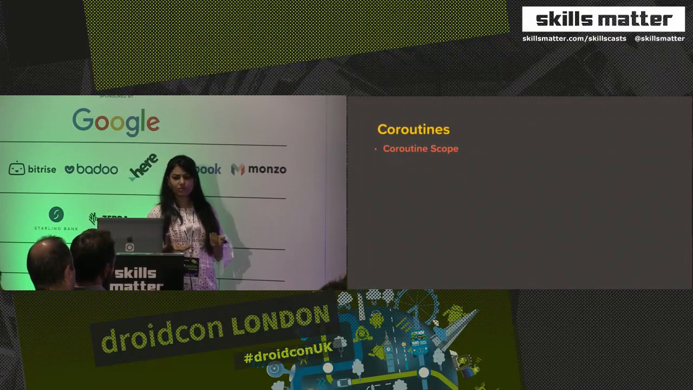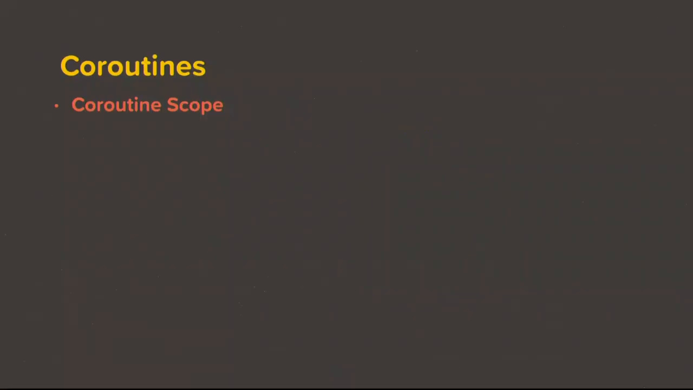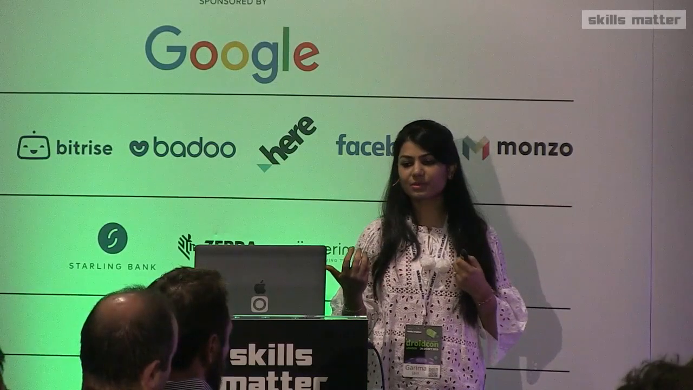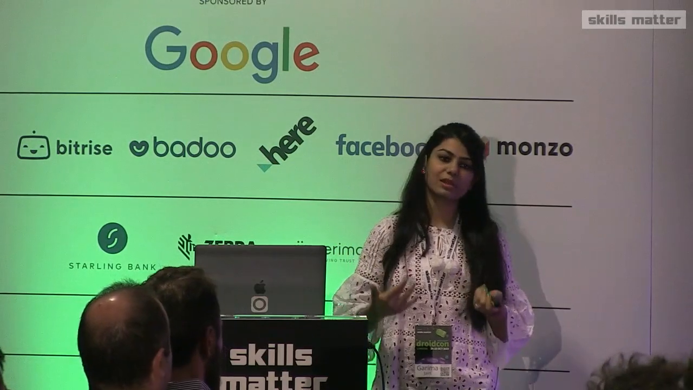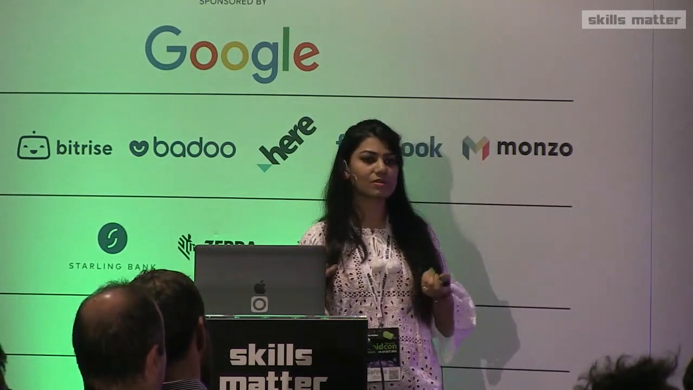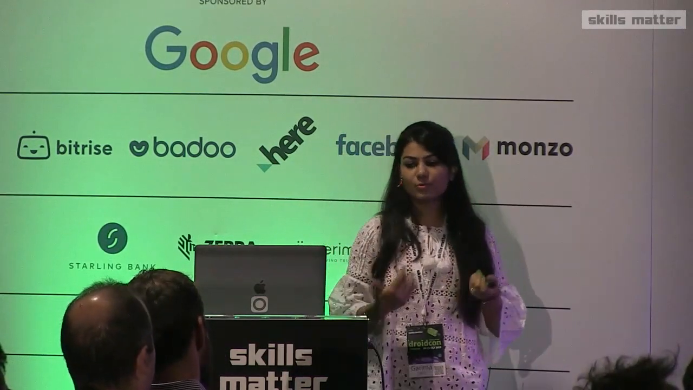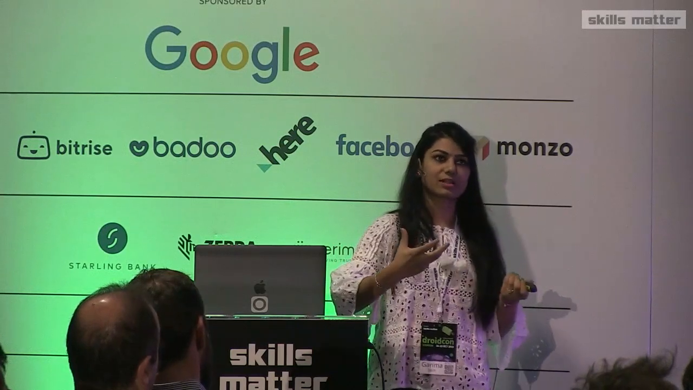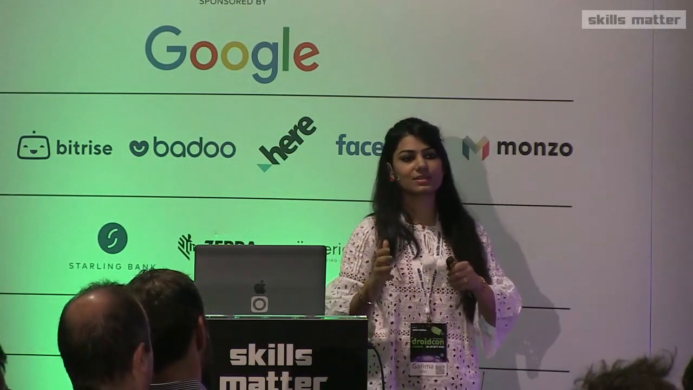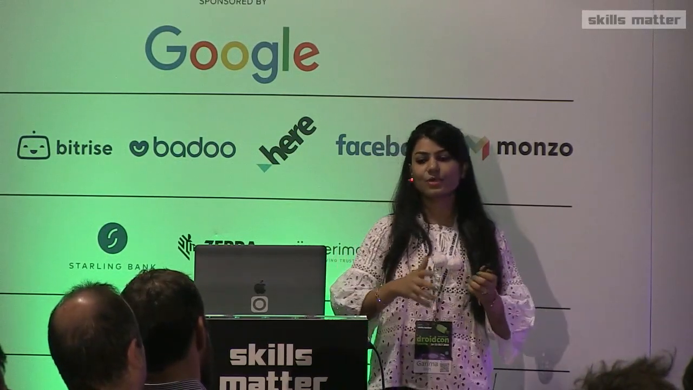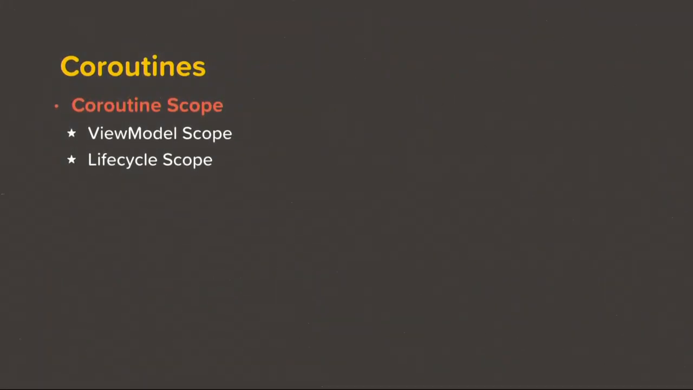There are a bunch of concepts related to coroutines. The very first one is coroutine scope, and as the name suggests, a coroutine scope is the lifetime of a coroutine. We have some coroutine scopes available out of the box for us, for example, view model scope. For example, if a coroutine is started in the view model scope, then when a view model is destroyed, this coroutine would get cancelled and all of its children.